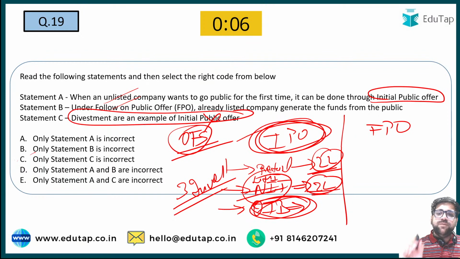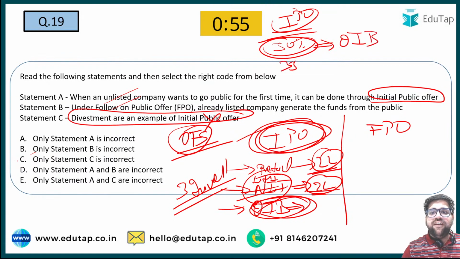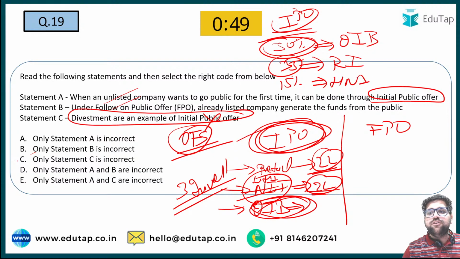Now, my dear friends, if you also want knowledge regarding IPO, let me tell you that under IPO, 50% of the issue size is reserved for QIB. 35% is reserved for your retail investors, and the rest 15% is reserved for your high net worth individuals, which are also known as NII. So these are some important facts and you should learn them thoroughly.